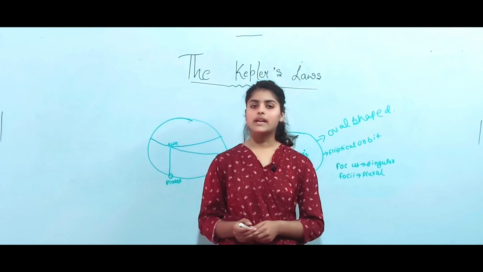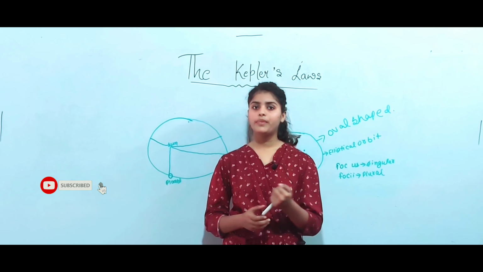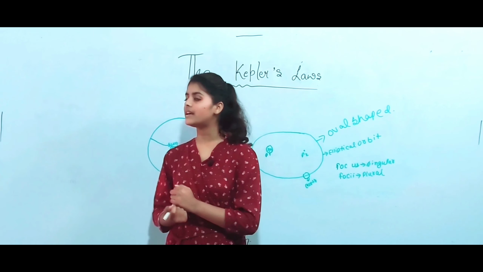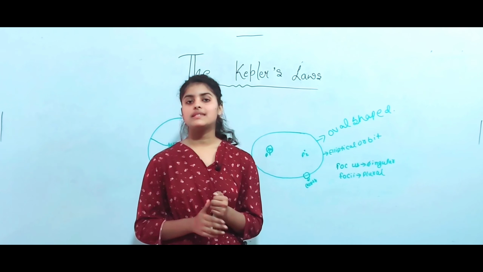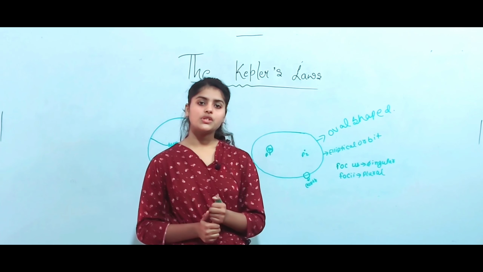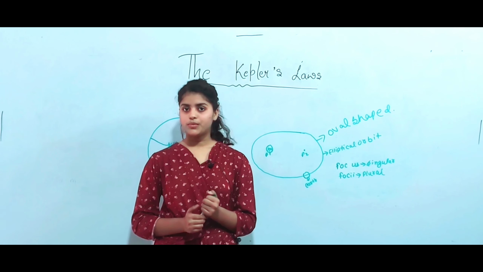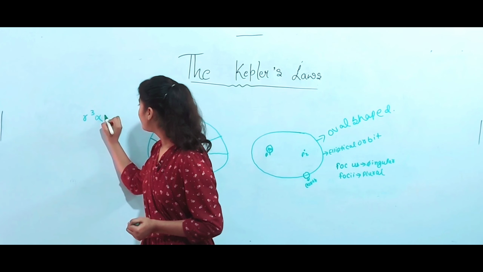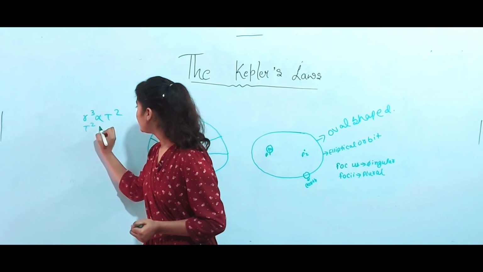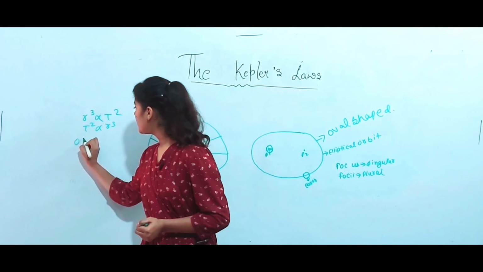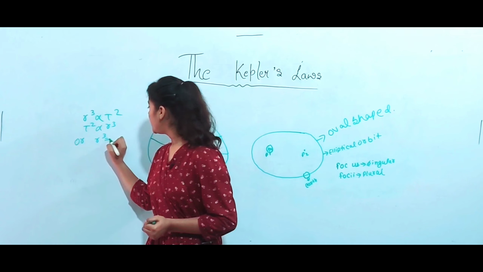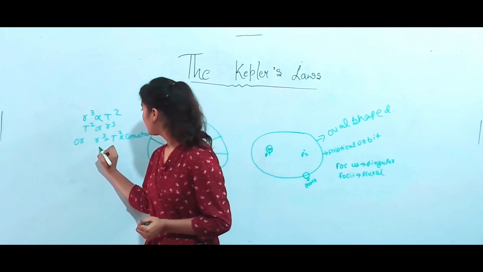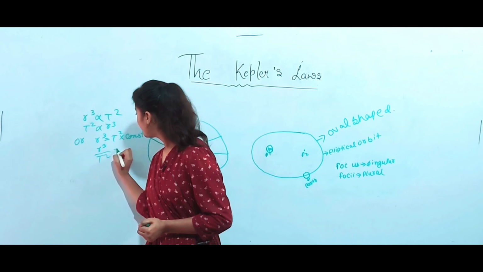And what is Kepler's third law? Kepler's third law is the law of period, also called the law of harmonies. Both are the same thing. Kepler's third law says that the cube of the distance from the sun is directly proportional to the square of the time period of its motion. It means r cubed is directly proportional to t squared, or r cubed equals t squared times a constant. r cubed by t squared equals a constant.